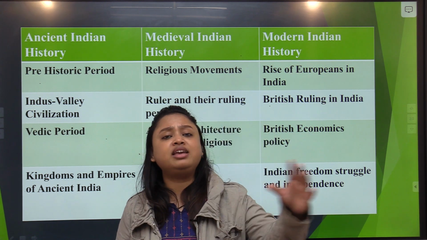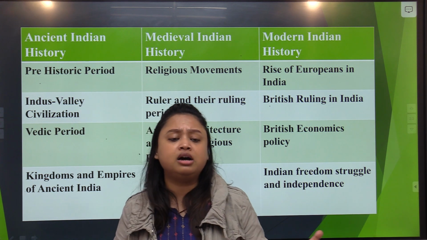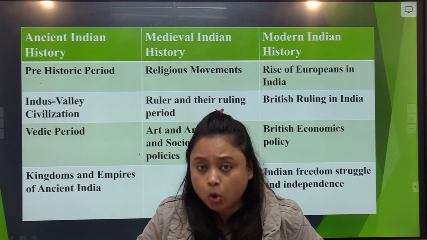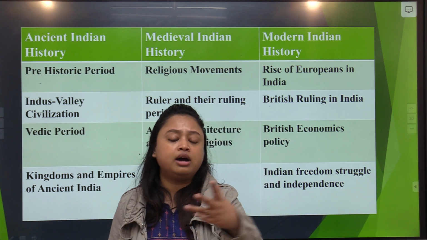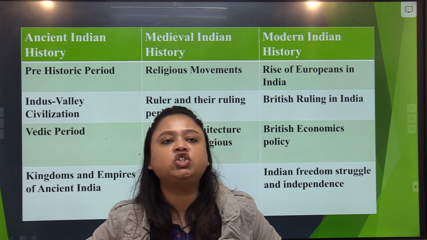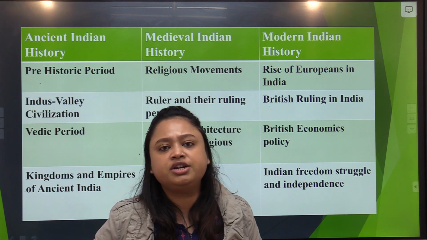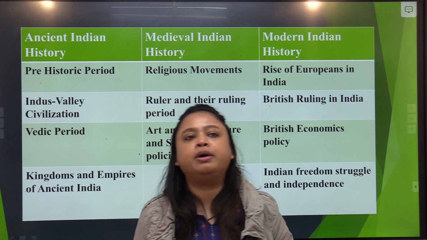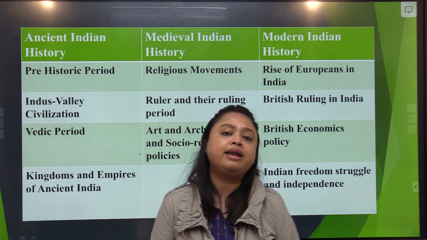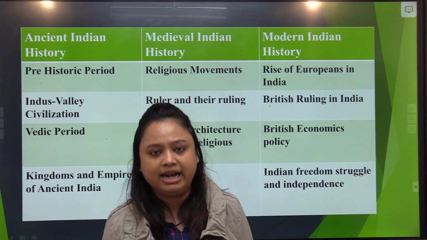Moving ahead, another Islamic ruler who came to India was Muhammad Ghori. You must have heard about him. You must have heard about the famous battles Muhammad Ghori had with Prithviraj Chauhan, the first battle of Tarain and the second battle of Tarain, where in the first battle he was defeated by Prithviraj, and in the second battle he defeated Prithviraj and killed him.